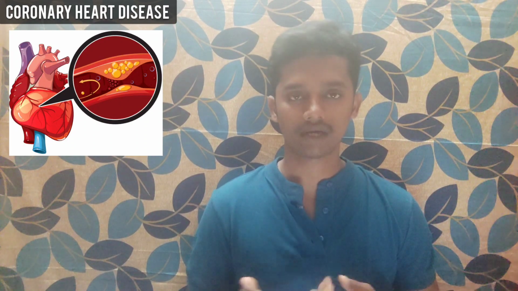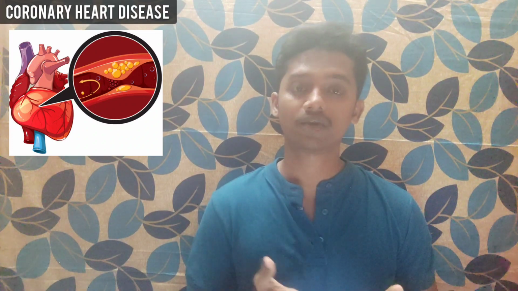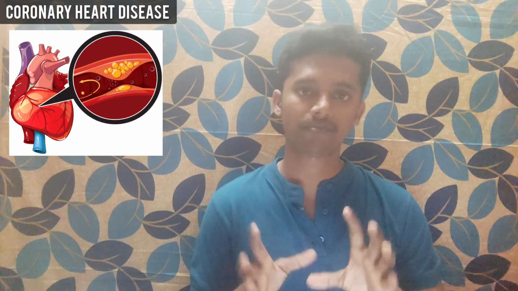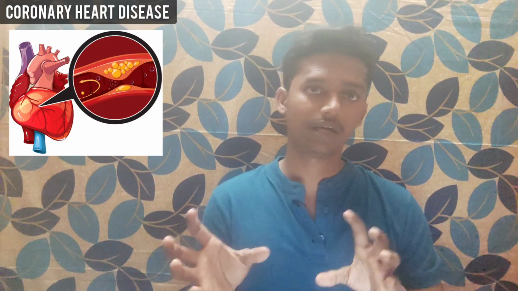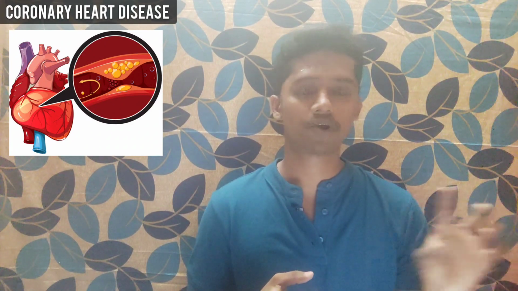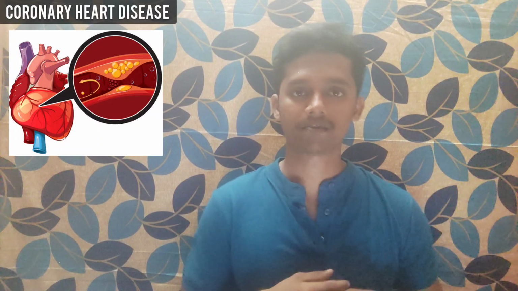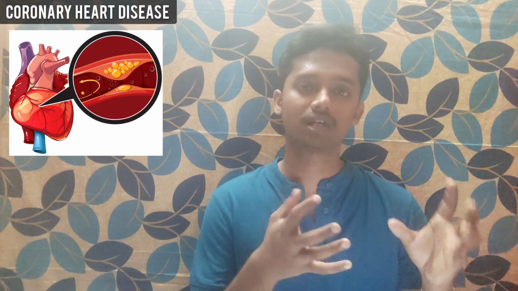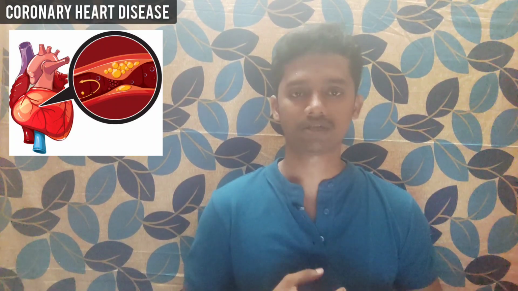First, the definition. Coronary heart disease is defined as impairment of heart function due to impaired or inadequate supply of blood to the heart. The heart always has a circulation, which is called coronary circulation. When this coronary circulation is impaired, the heart won't get enough blood supply to maintain its function.